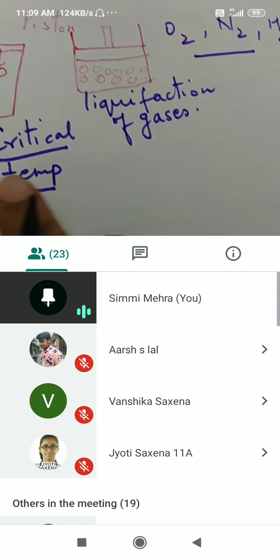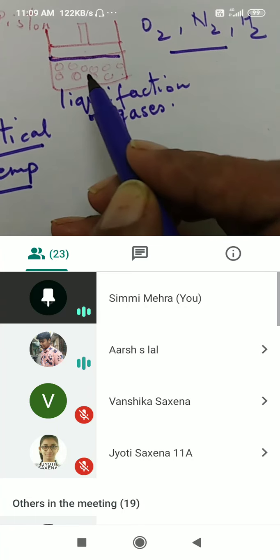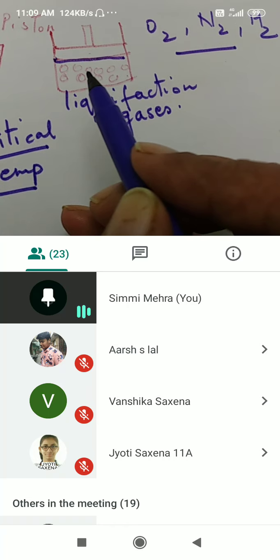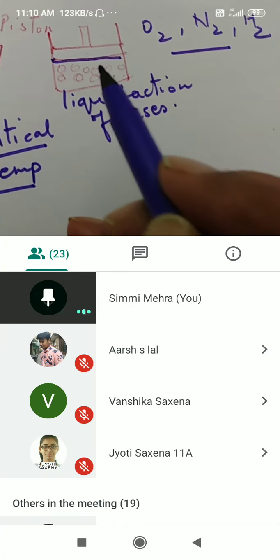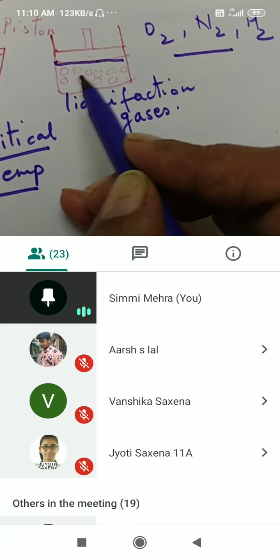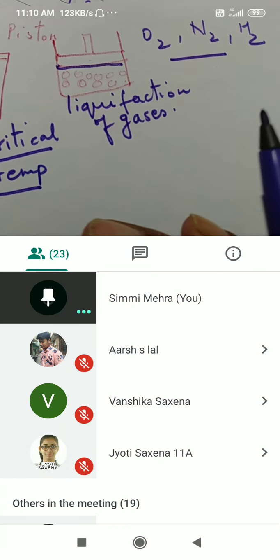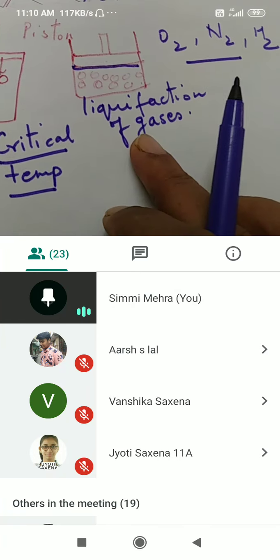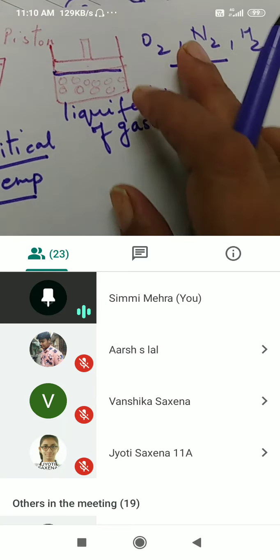Now what is this critical temperature? At that particular temperature, the kinetic energy of the gaseous molecules is just enough that if you apply pressure, it will change into the liquid phase. So it is the minimum temperature at which, just by applying pressure, you can liquefy the gas. This is the advantage of knowing the critical temperature of a gas.